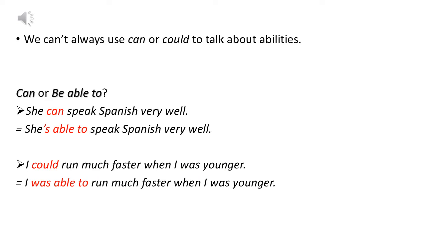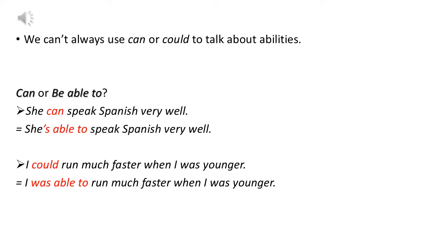This is quite simple, but there are many situations where we cannot use can or could to talk about abilities. And we need to use a different verb. One of these verbs is be able to. Generally, can and be able to have the same meaning. So, you can usually use either verb without any difference in meaning.